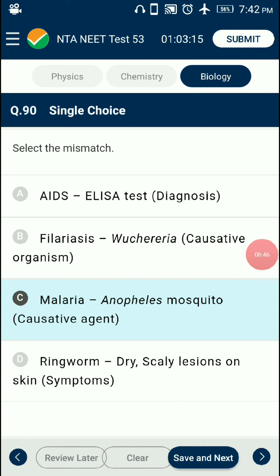That is, it is transmitted by the Anopheles mosquito. Malaria is caused by the female Anopheles mosquito. So that is the mismatched one.